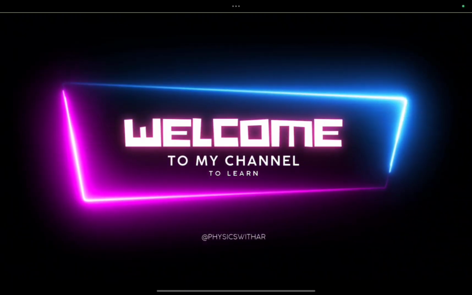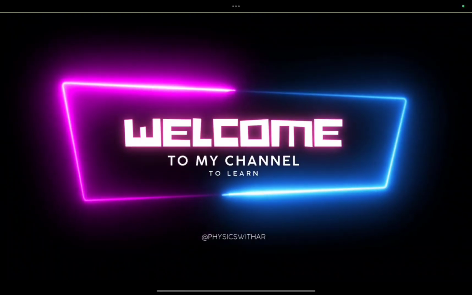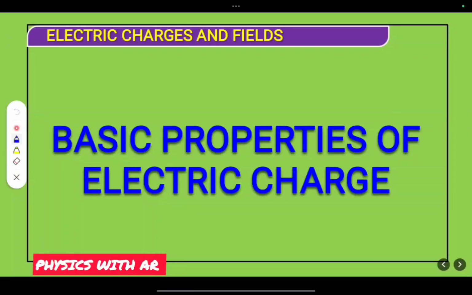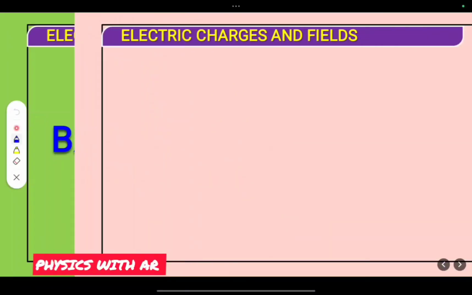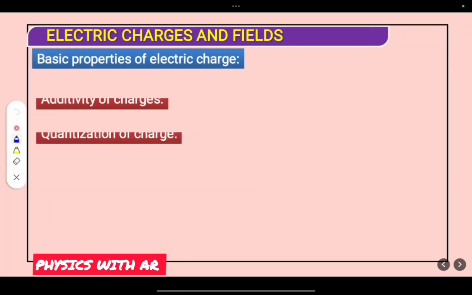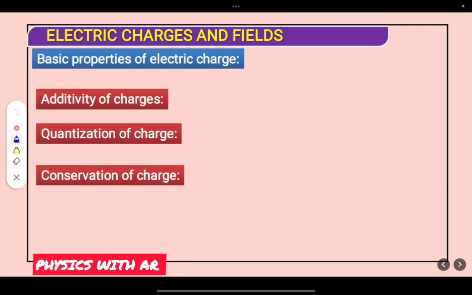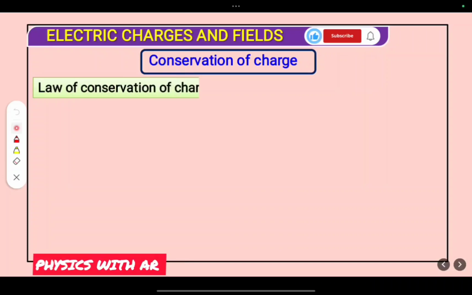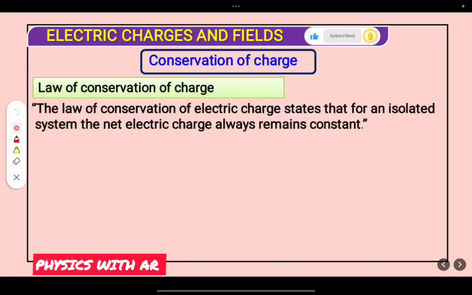So today we are going to discuss the basic properties of charges. These basic properties of charges can be classified into types: additivity of charge, quantization of charge, and conservation of charge. This one we can call the law of conservation of charge.